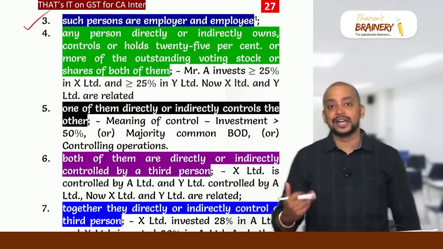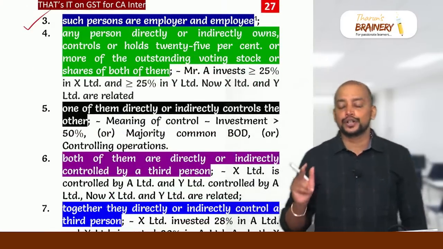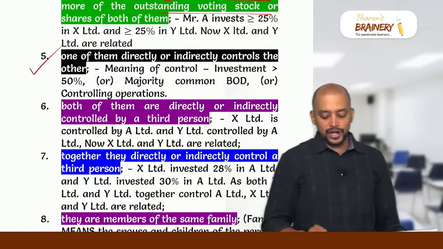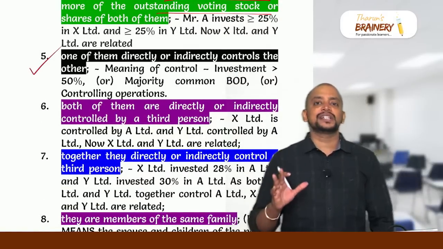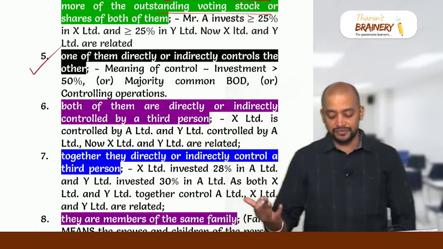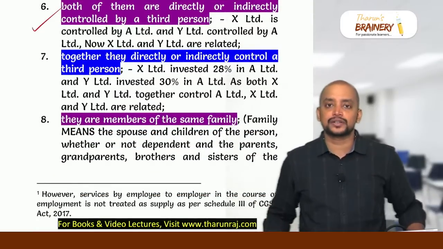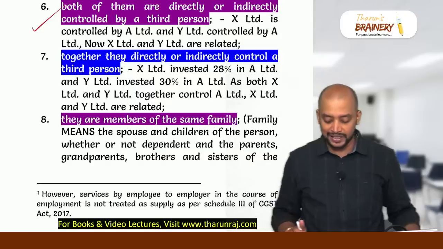These 3 points. Then, 2 companies with a common shareholder holding 25% or more of the outstanding voting stock. Then one of them directly or indirectly controls the other. Basically control is 50%, more than 50%. Then both of them are under the control of a third person. So 2 companies under the common control of a third person.